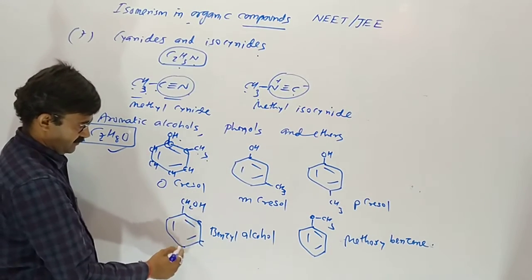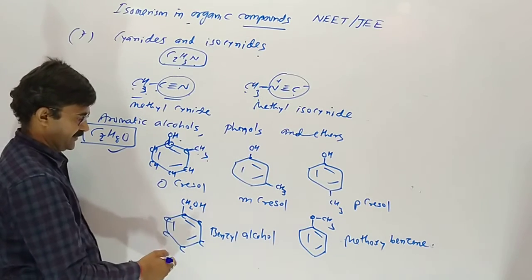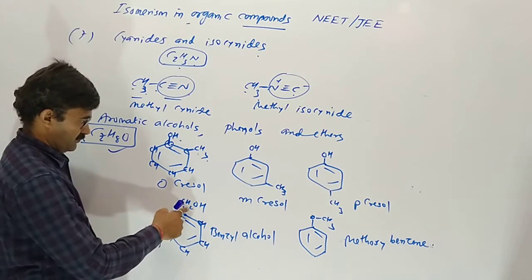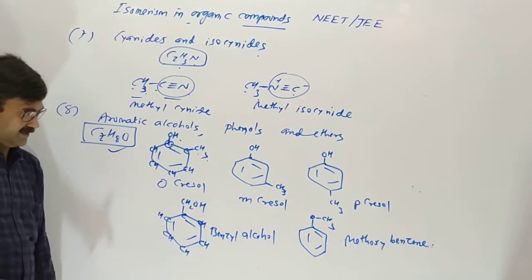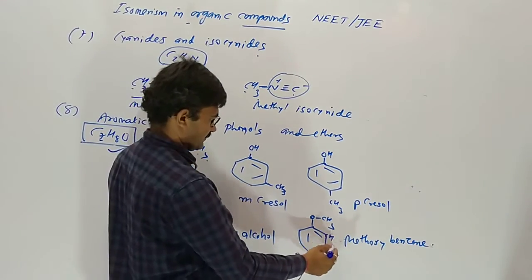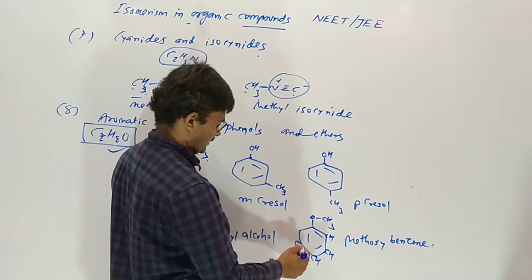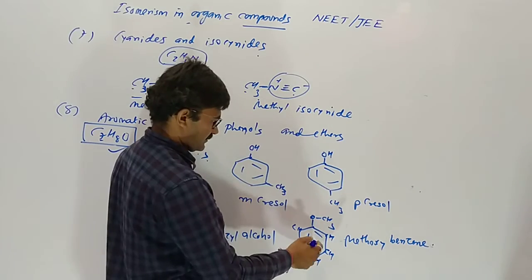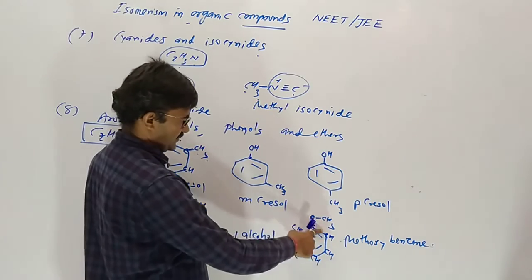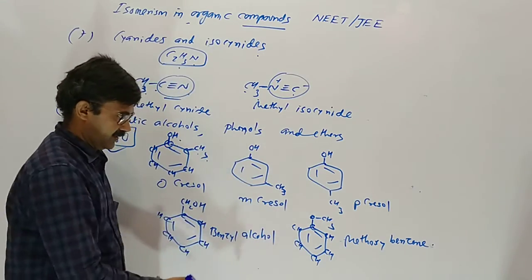Here number of carbon 6 plus 1, 7. Hydrogen 5 plus 2, 7 plus 1, 8 and 1 oxygen. Here also same. CH, CH, CH, CH, here only C. 5 plus 3, 8 hydrogen, 7 carbon and 1 oxygen.